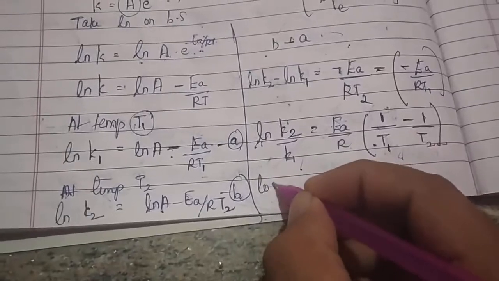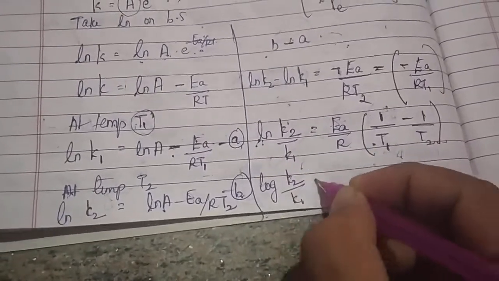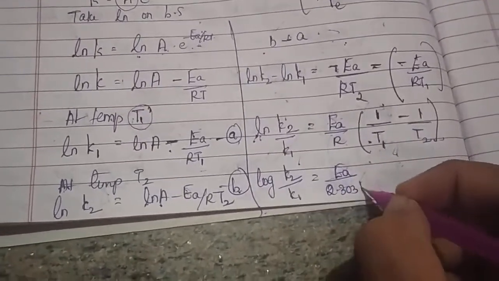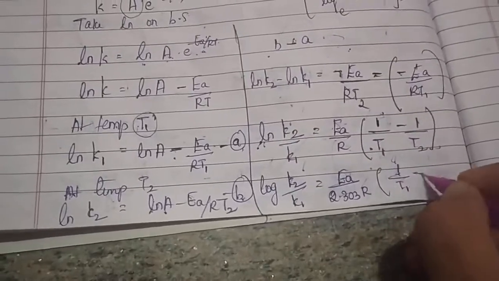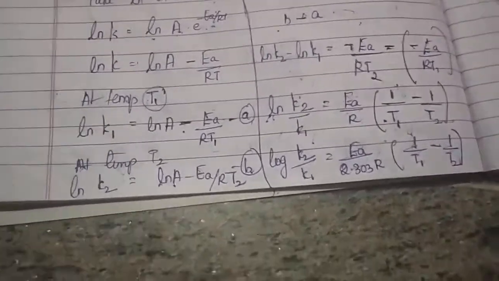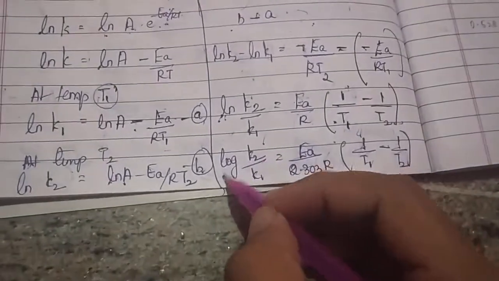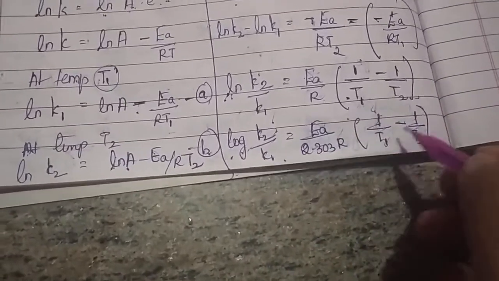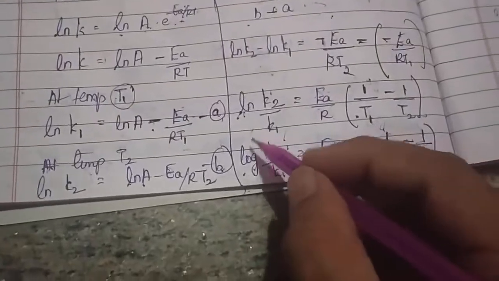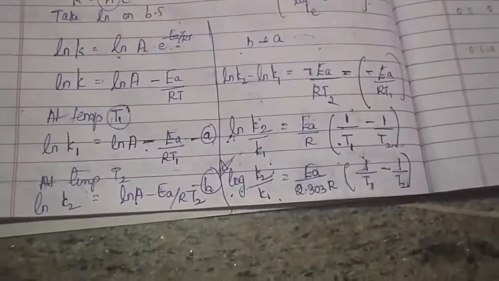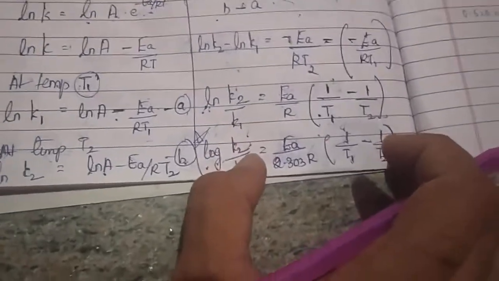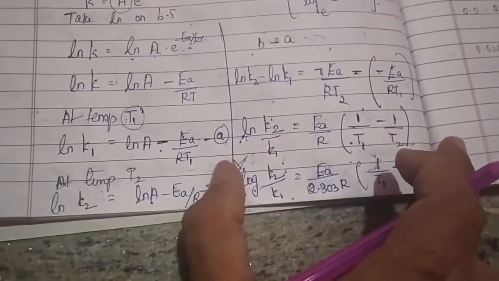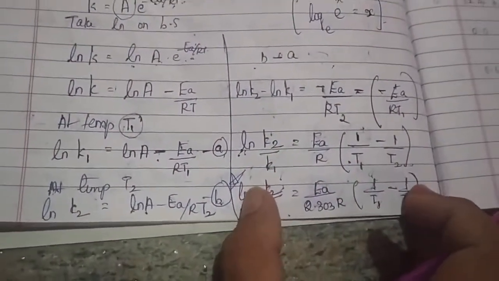In case I am putting my log, of course you will be getting log K2 by K1 is equal to EA divided by 2.303 into R of 1 by T1 minus 1 by T2. Okay. So this way you have to remember. Notice that first comes K2 by K1, but when you are seeing your temperature, you will first have 1 by T1 minus 1 by T2. So this is your correct form, correct it in your notes. And this is one of the most important formulas you have to remember, because depending upon this formula, of course, one problem is going to arise in your board exam. So this is an alternate form of your Arrhenius equation.